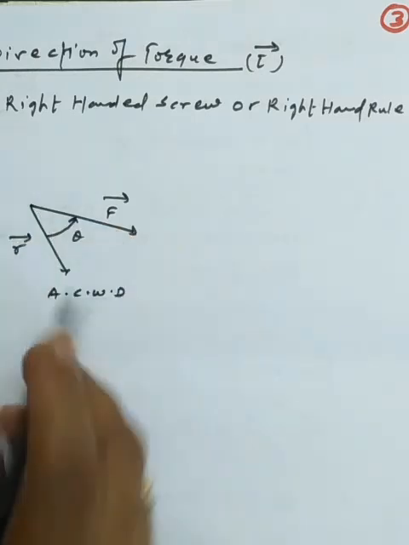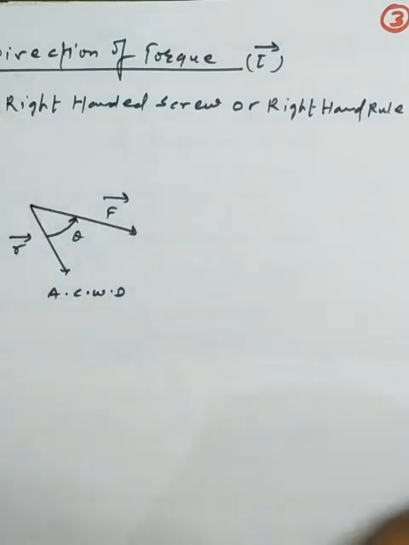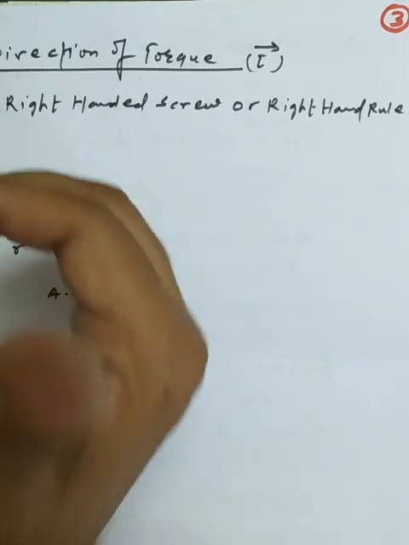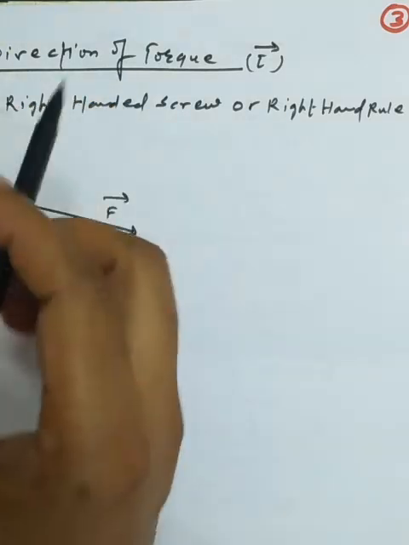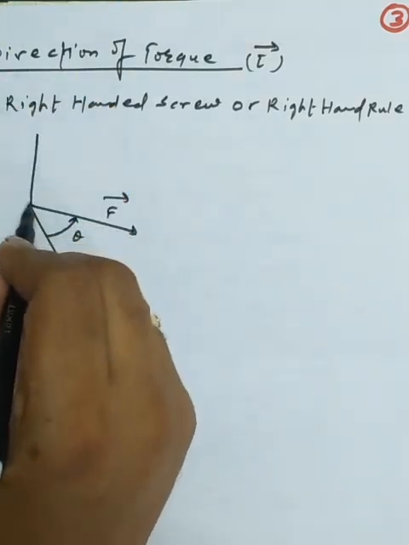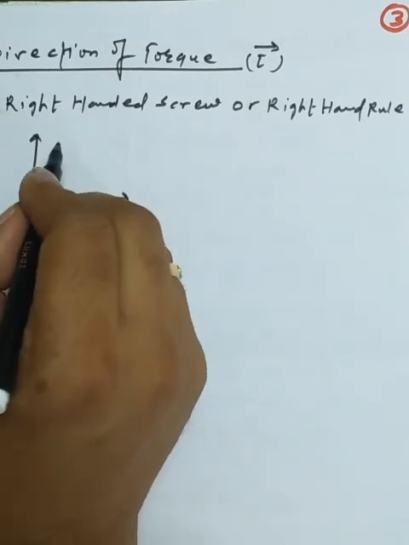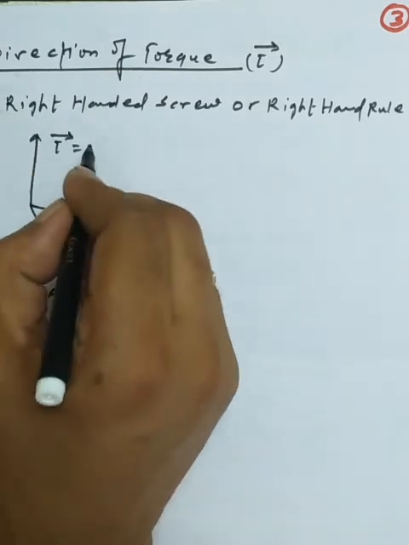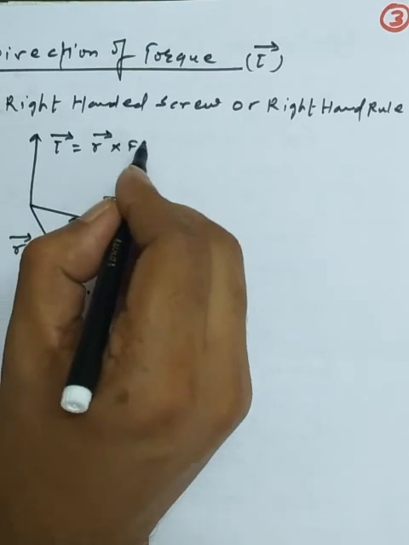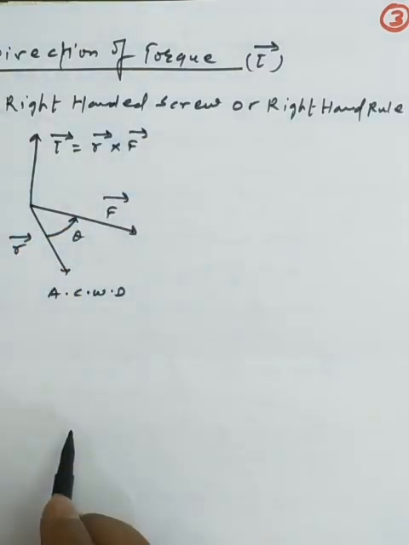As we apply our right hand, our thumb will indicate an upward direction. So the torque for the system will be perpendicular to the plane, directed upward. So I can write that torque is equal to r vector cross f vector, which will be in the upward direction. Clear?